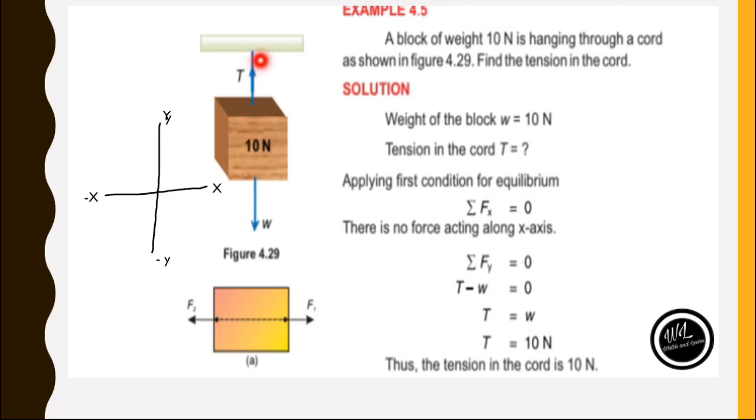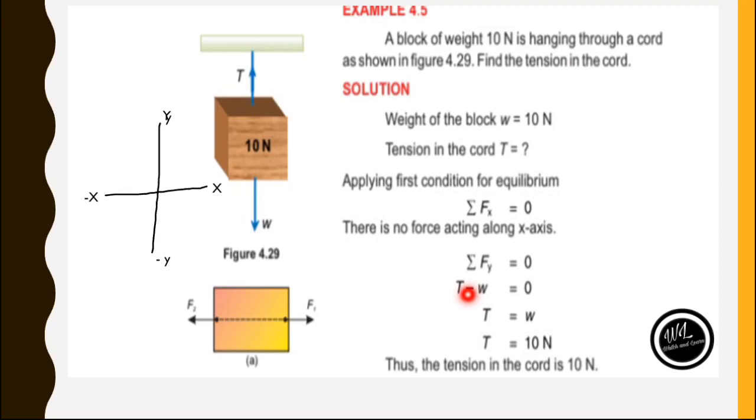Now let's talk about the y-axis. Are the forces acting along the y-axis? Yes, they are acting along the y-axis. So the summation of Fy is equal to 0. How many forces are acting along it? Two forces. The first one is the weight of the body, which is acting along the negative y-axis. And the second one is the tension, which is acting along the positive y-axis. Because it is in the positive y-axis, the tension will be positive. And because the weight of the body is acting along the negative y-axis, the weight will be written as minus W.